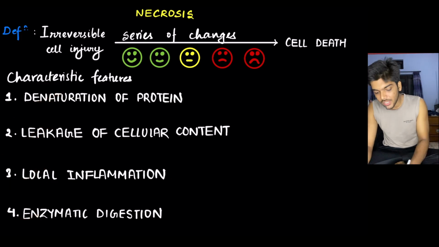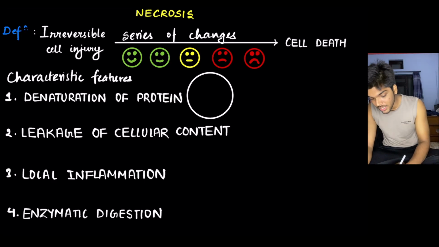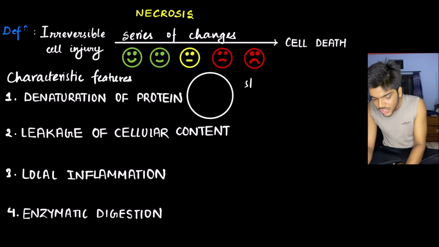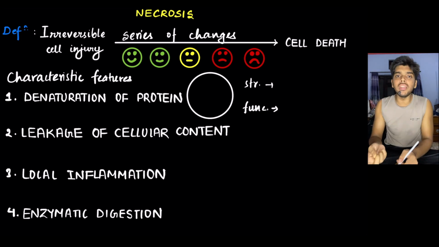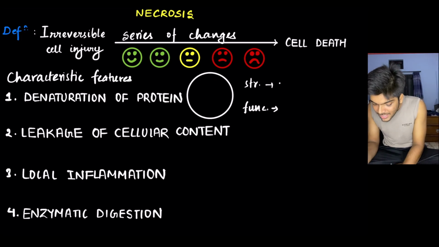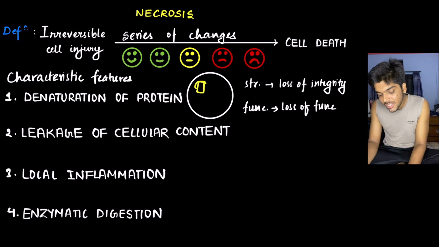First, denaturation of the protein. When the cell gets injured irreversibly and goes through necrosis, the protein of the cell gets denatured or destroyed. And there are two types of protein: structural protein and functional protein. The structural protein is responsible for maintaining the structure and integrity of the cell, and the functional protein includes enzymes that perform various functions. So if structural protein gets destroyed, there is loss of structural integrity of the cell. And when functional protein gets destroyed, there is loss of function of the cell. So denaturation of structural and functional protein within the cell takes place.